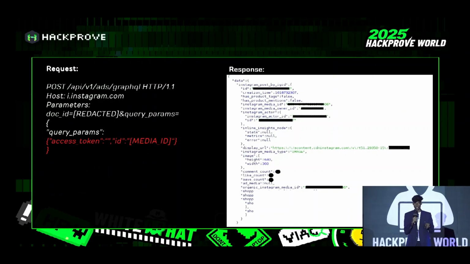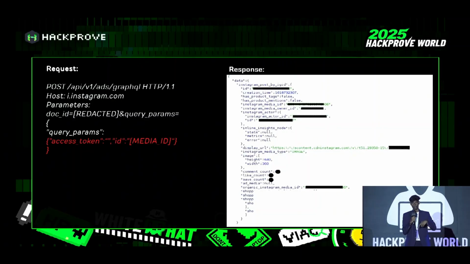By simply removing the access token parameter, it would not validate anything. By simply changing the media ID, we can also see the private posts of an Instagram account. So if somebody has a private account, we can also see their posts and reels as well. This vulnerability leads to leaks of private posts, private reels, and private account stories as well. Simply removing the access token would not validate whether the user owns the private post or not. Since the media ID is numeric, we can easily brute force it, like 121212. Here you can see in the response we got the ID, and we got the display too. By simply copying the link and opening it in the browser, we can see the private post.